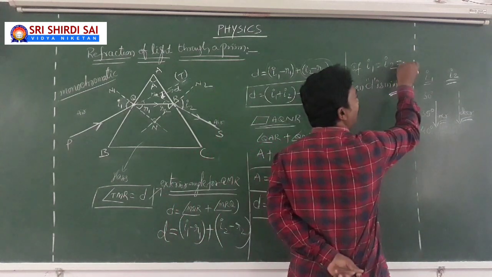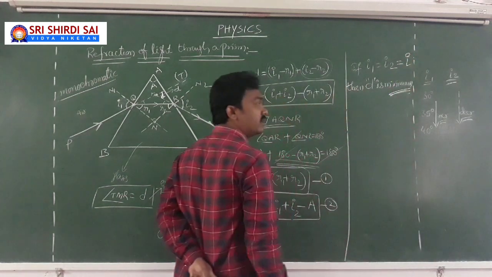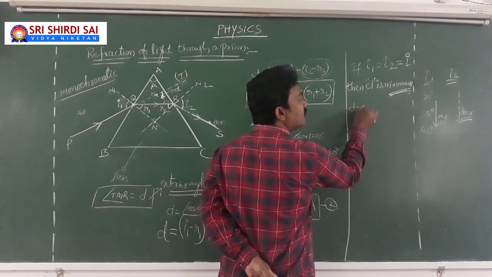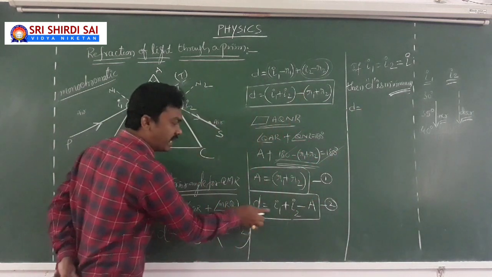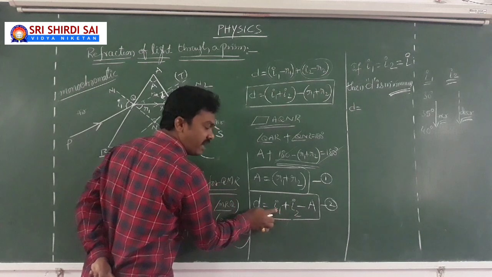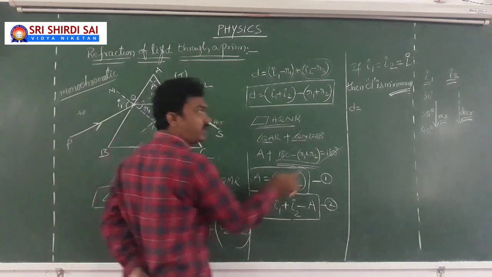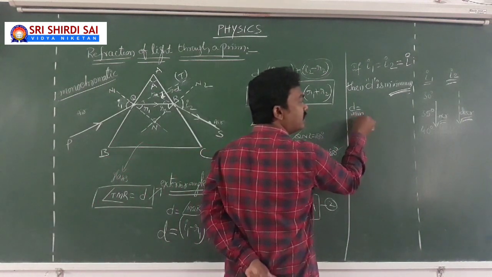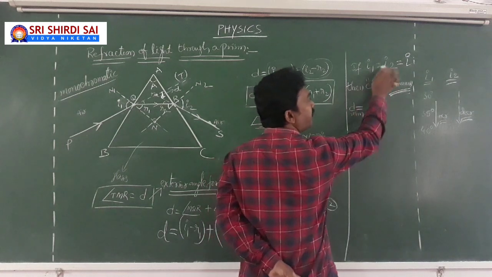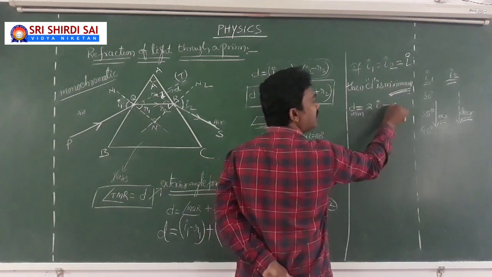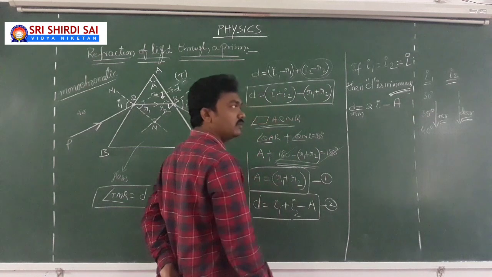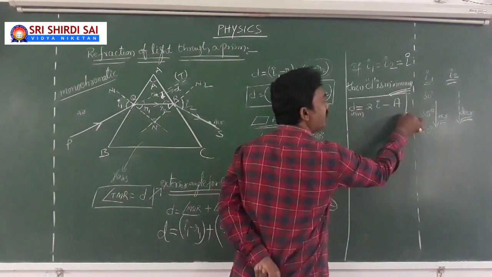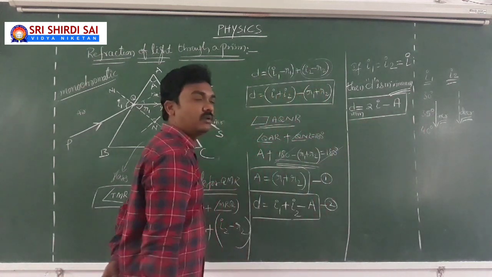So let me take I1 equal to I2, let us take it as I simply. Then D equal to I plus I, because D equal to I1 plus I2 minus A. When I1 equal to I2, the angle of deviation is minimum. Then D minimum equal to I plus I, 2I minus A. This is the angle of minimum deviation.